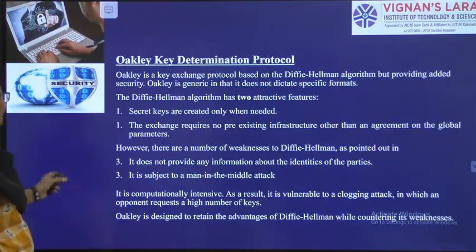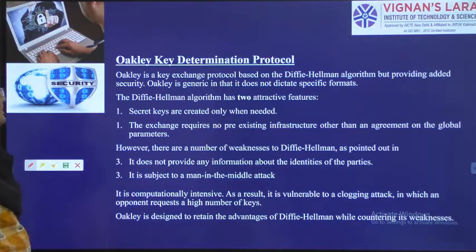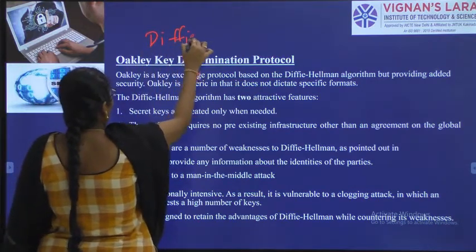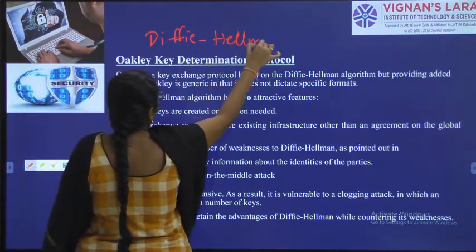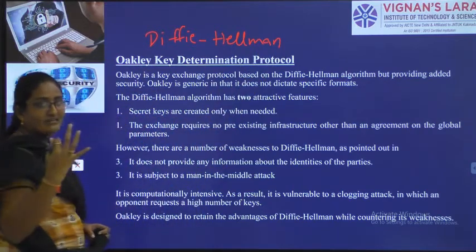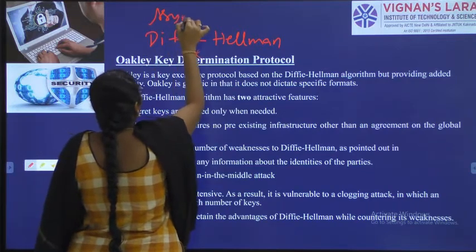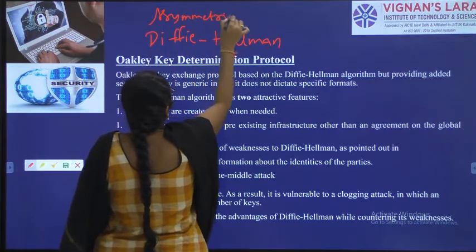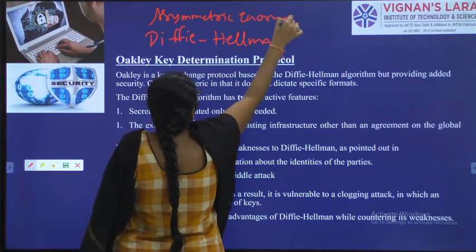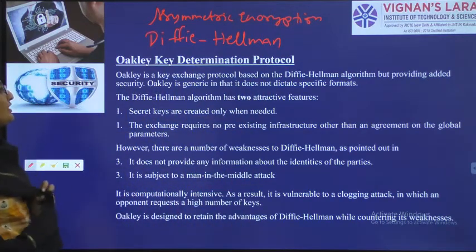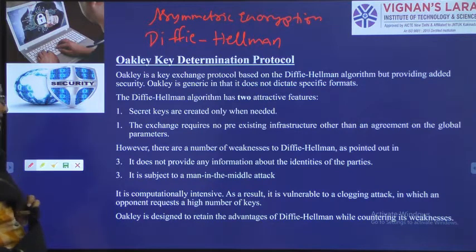So first one, Oakley. See, we have Diffie-Hellman algorithm. In unit 3, while talking about asymmetric encryption, we have Diffie-Hellman algorithm.